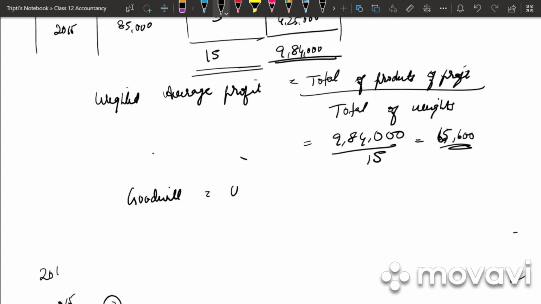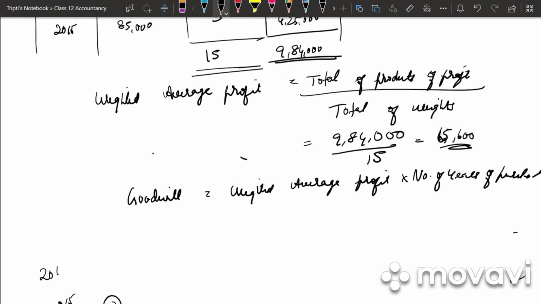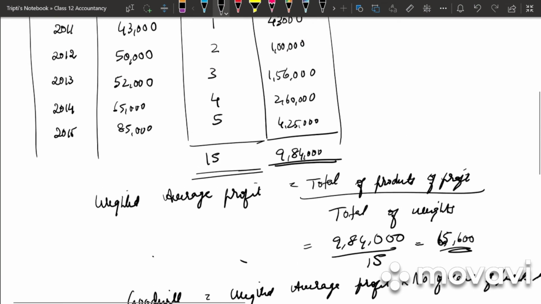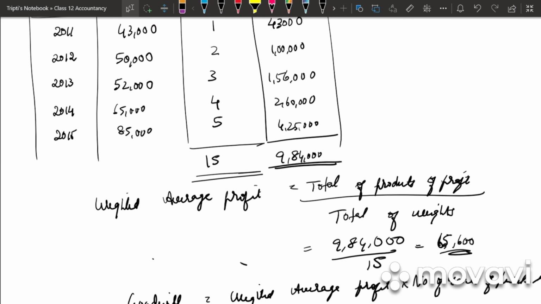Goodwill is equal to weighted average profit into number of years of purchase. So what is the weighted average profit? 65,600 into 2, that is 1,31,200. So this is how we work out the problem when they have given us the profits and weights.